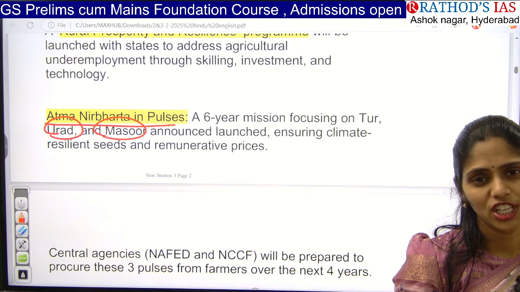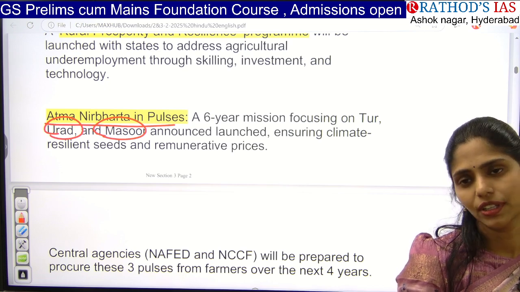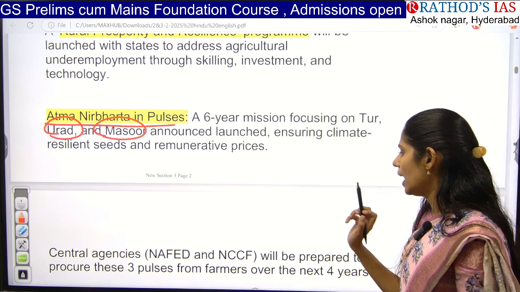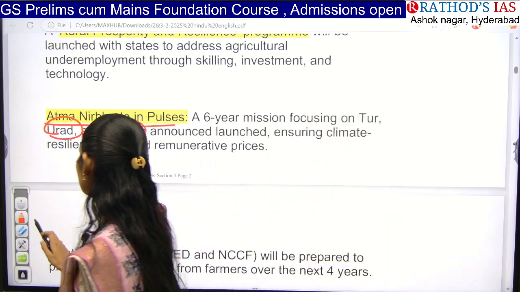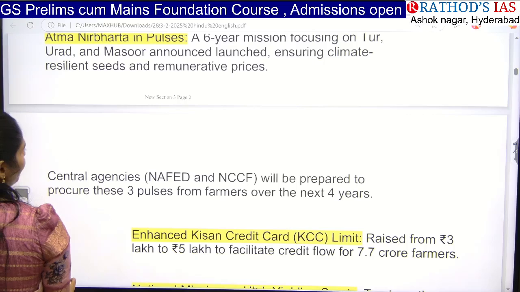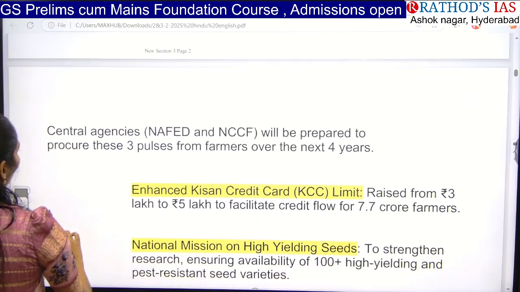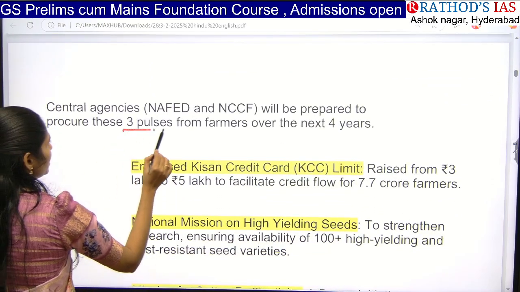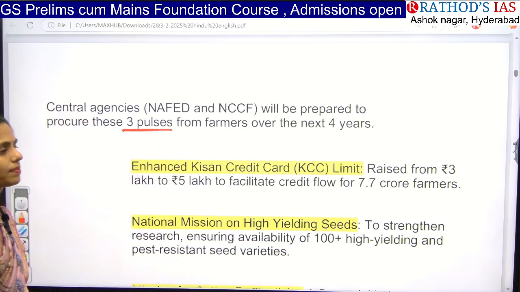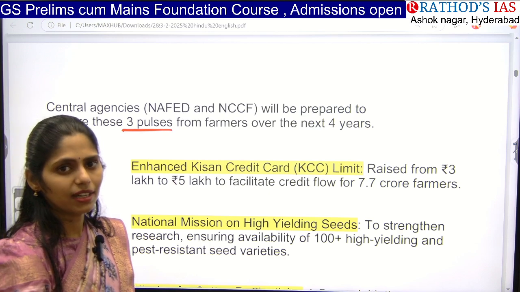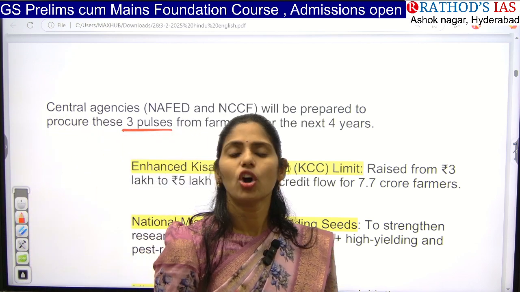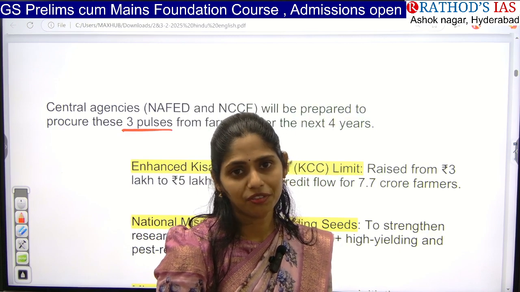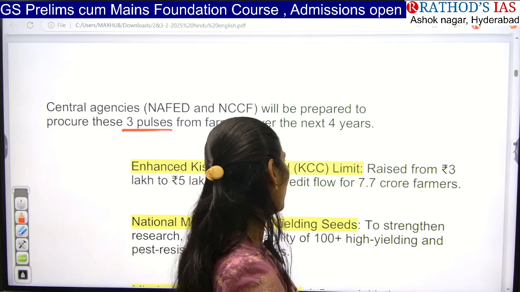So we are also going to ensure protein security for the people. Okay, and next, we also have some central agencies like NAFED and NCCF. They are prepared to procure these three pulses from farmers for the next 4 years. Not only providing climate resilient seeds, but the government is also focusing on procurement of these three pulses.